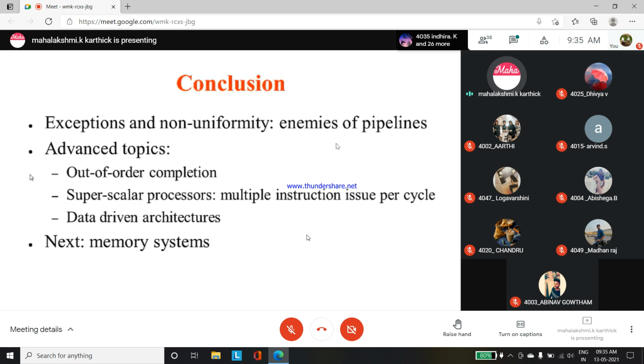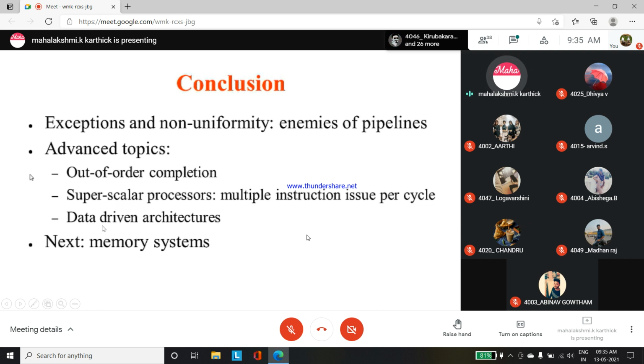So to rectify this type of exceptions, we have to go for the advanced versions, advanced topics like out of order completion and superscalar processors, depending on which multiple instruction issues per cycle have to be given, and supporting processors have to be designed. So with data driven architectures, not only instructions are moving; we have to advance our designs to support a large amount of data also. Then these exceptions can be avoided.